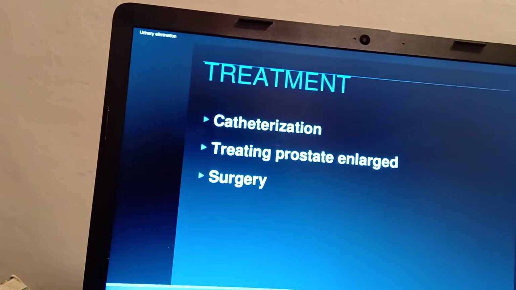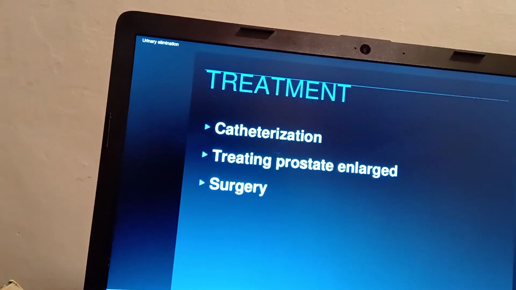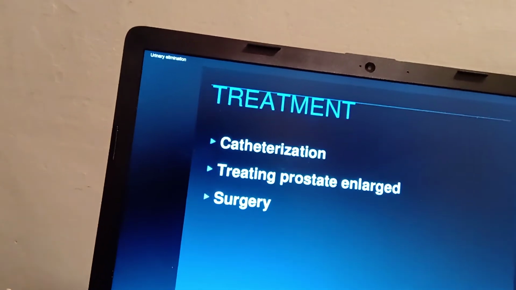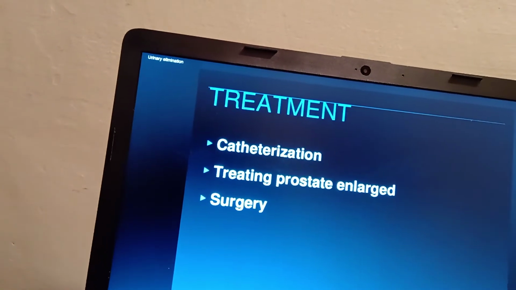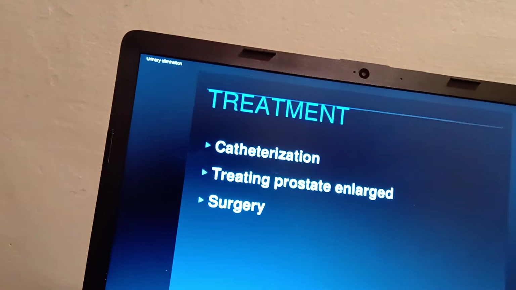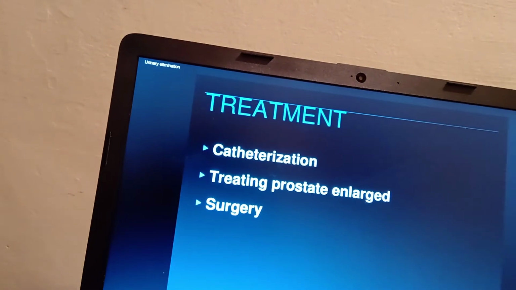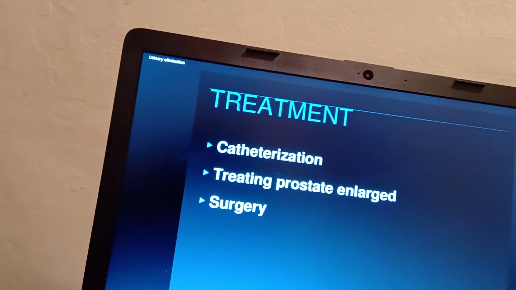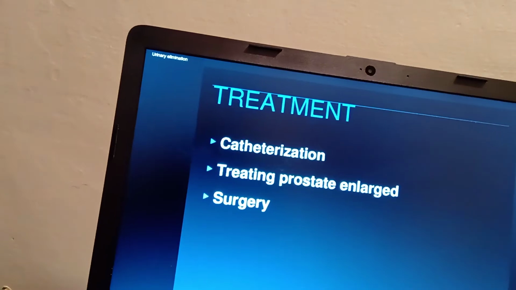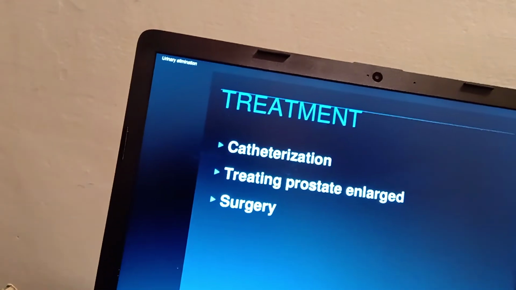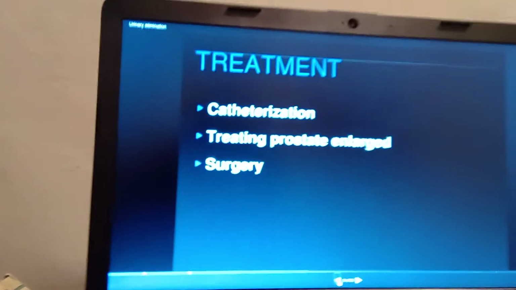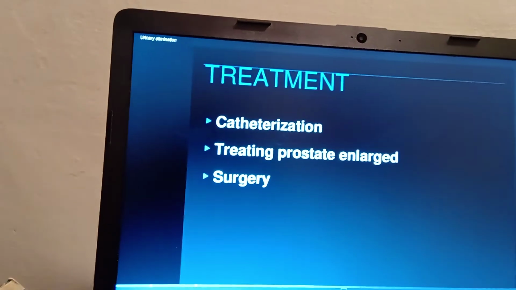With cystoscopy, they visualize the prostate area and, through the tip of the penis, make the correction in order to restore a normal flow of urine. That is called transurethral resection of the prostate.